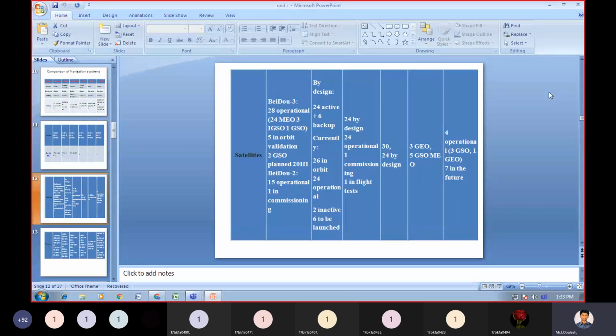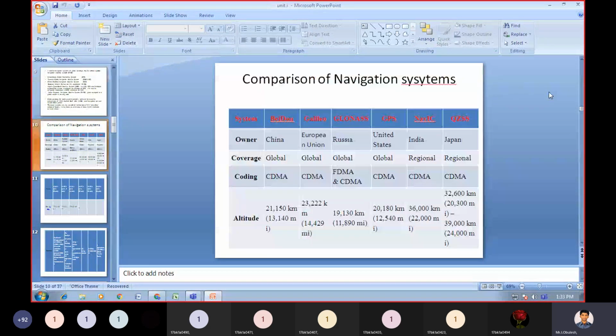Then the next navigation system is GLONASS. The owner of GLONASS is Russia, and it will cover globally only. In GLONASS, depending on your requirement, frequency division multiple access and code division multiple access schemes are used. It will cover an elevation of 19,130 kilometers, and in terms of miles, 11,890 miles.